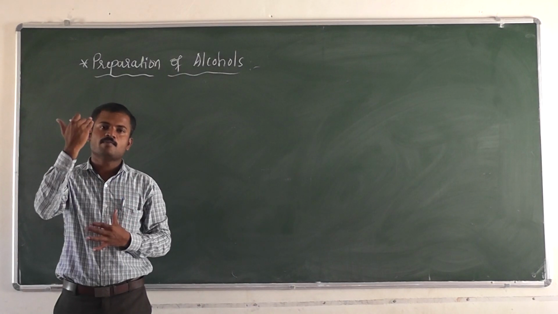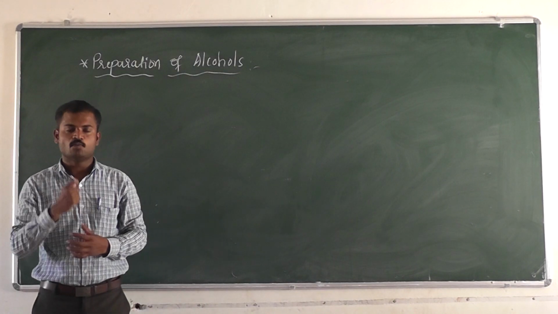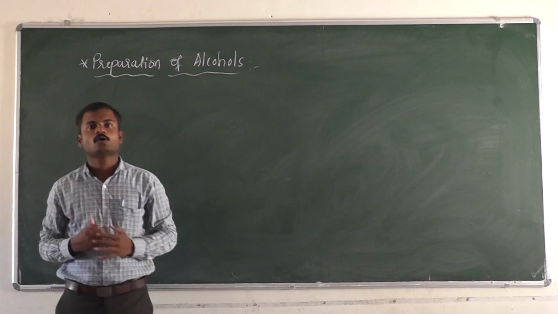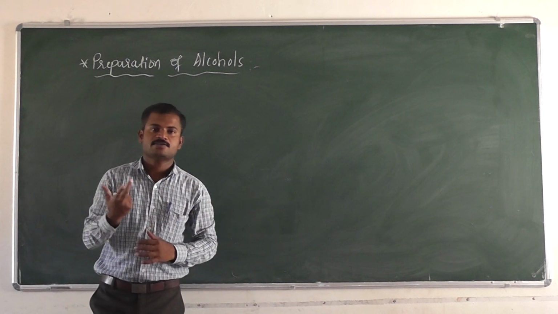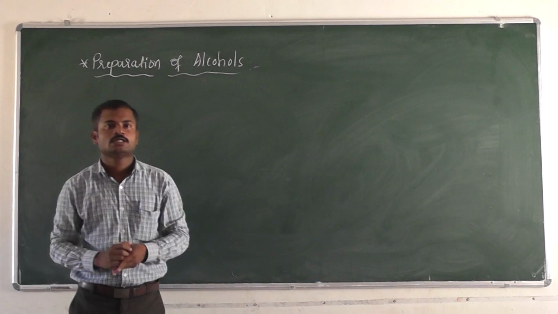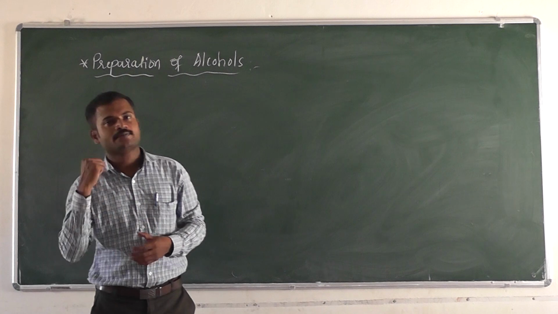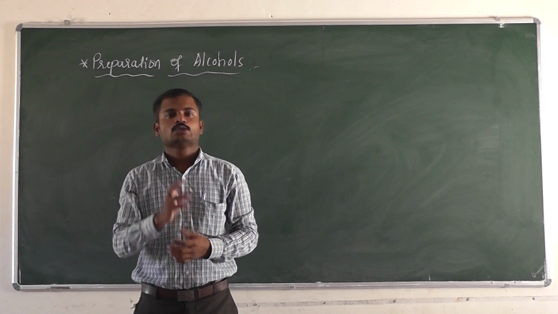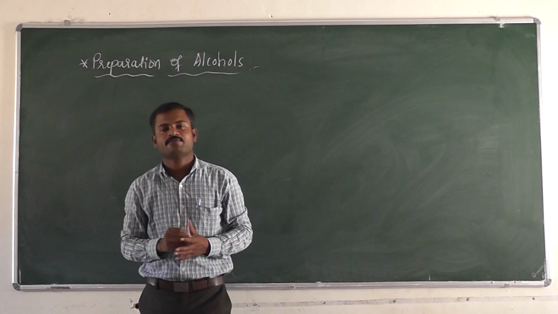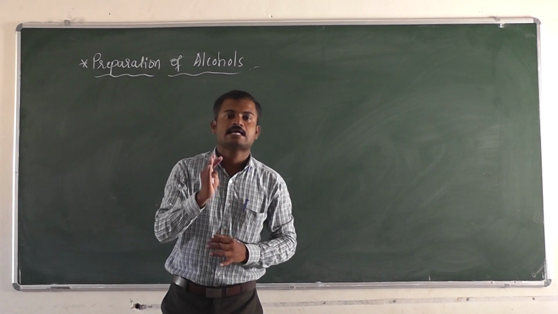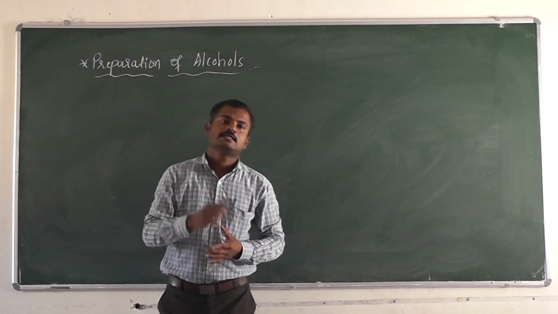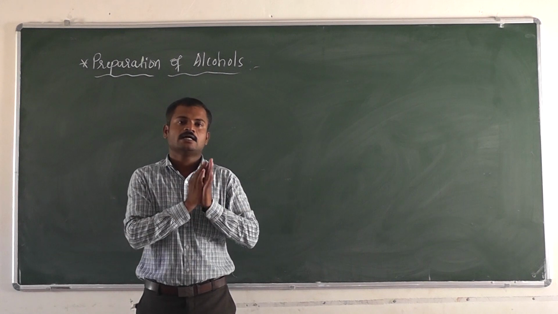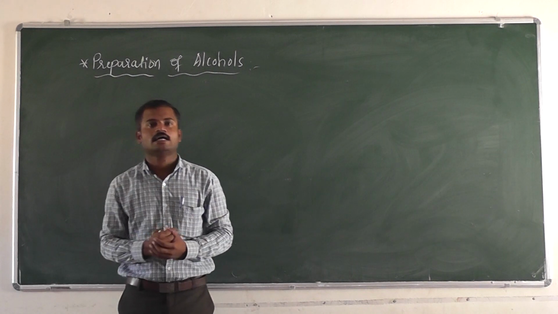Based on the number of OH groups we classified them as monohydric, dihydric, trihydric and polyhydric alcohols, and next we classified based on the hybridization. There are two types, that is sp3 hybridization and sp2 hybridization. In sp3 hybridization we classified three types: saturated aliphatic monohydric alcohols, allylic alcohols, and benzylic alcohols.